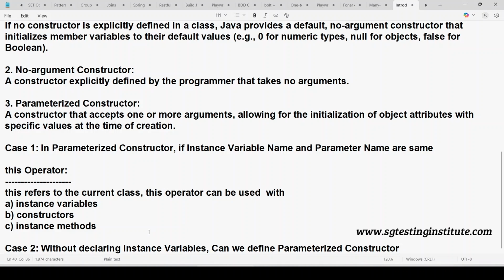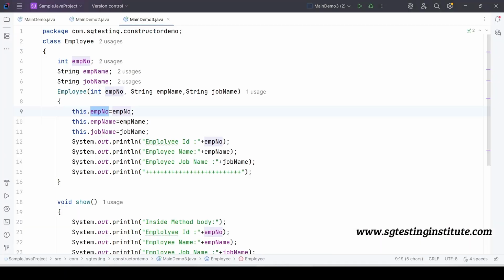In this video, let us learn one more case with respect to parameterized constructor. So without declaring instance variable, can we define parameterized constructor? So we'll see one example now.